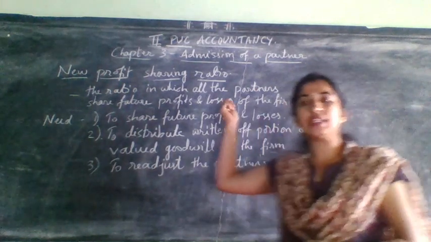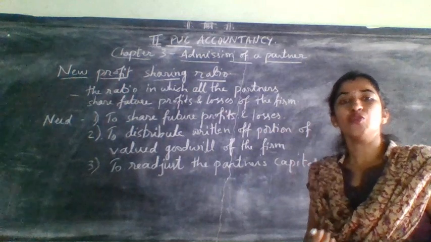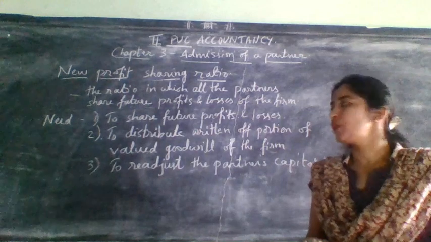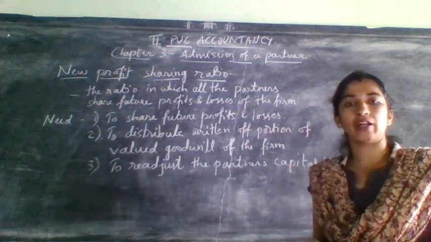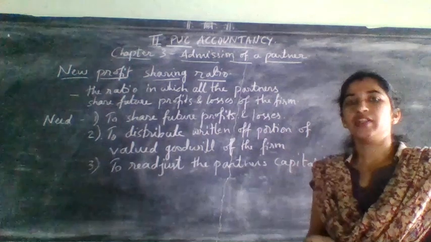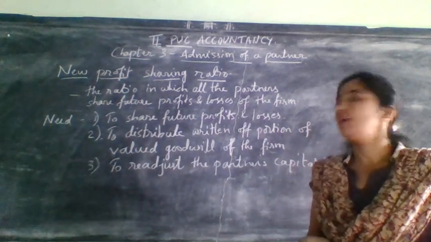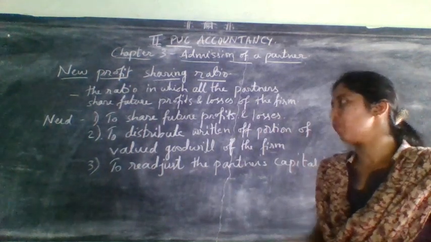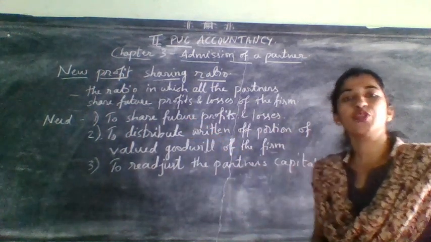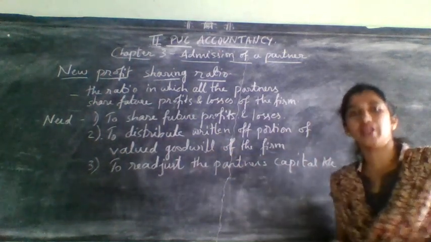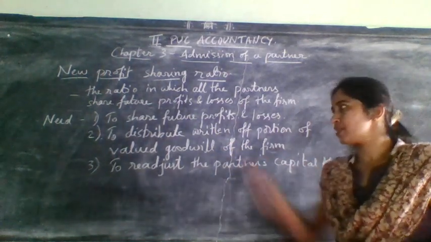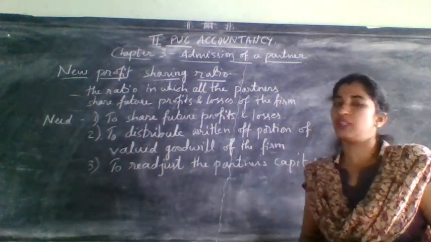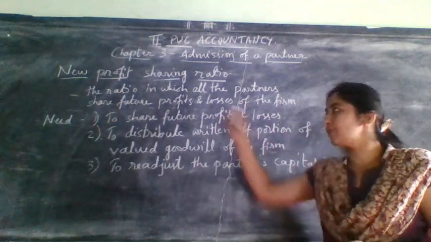So why do we want this new profit sharing ratio, why should we calculate it, or what is the purpose of calculating new profit sharing ratio? There are mainly 3 purposes or 3 needs to calculate new profit sharing ratio. The first one is to share future profits and losses. Obviously when a new person comes, they need to give a part to the new partner. At that time they need what?